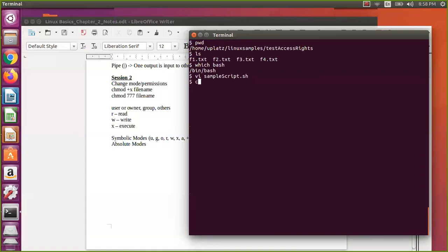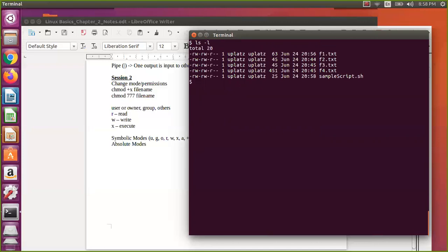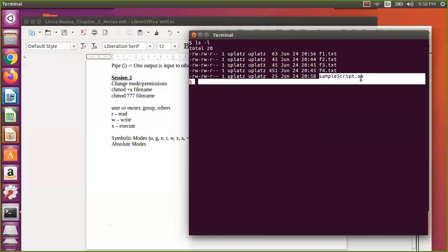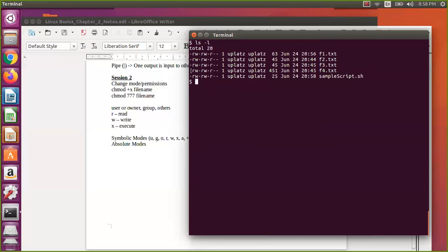Now if you see this, cat sample_script.sh. So this is the script. I have written this and I need to execute it. That is the execute permission. Before executing, let us see the permissions. There is no difference between these permissions, because the shell doesn't know this is a special file. Even though you have given the extension .sh, it cannot recognize that it is a shell file and change the permission.